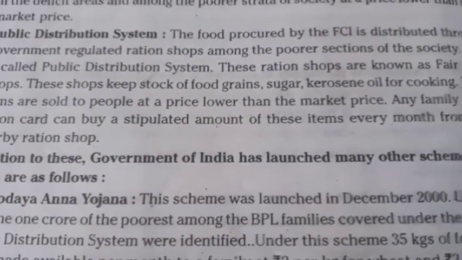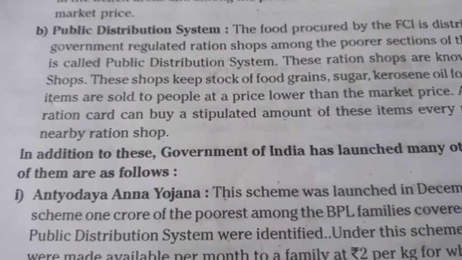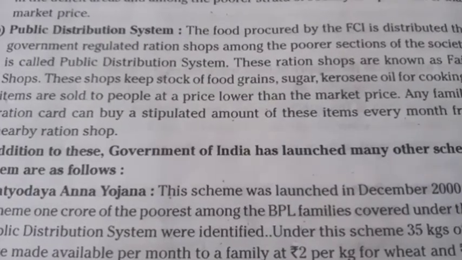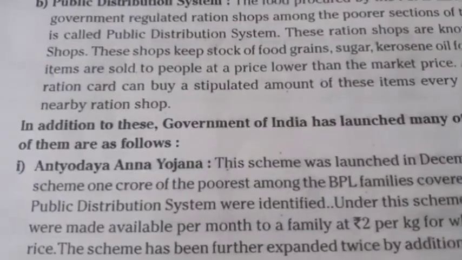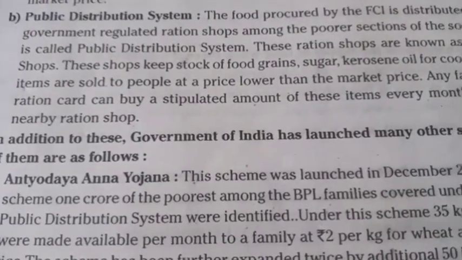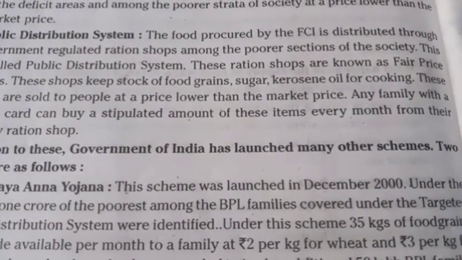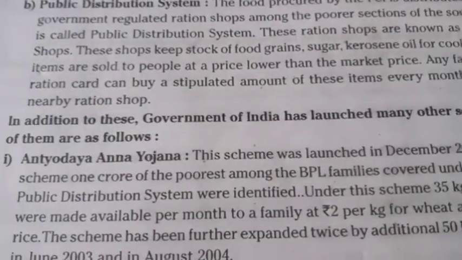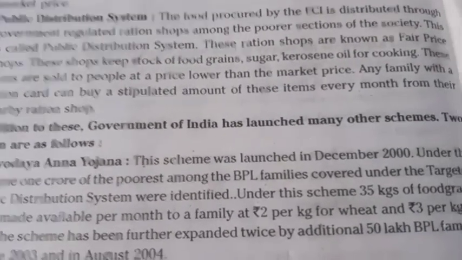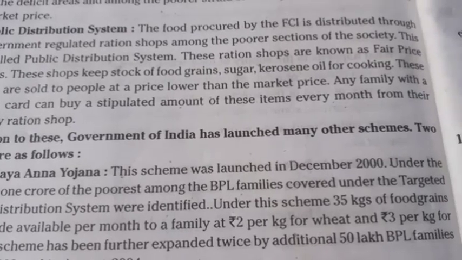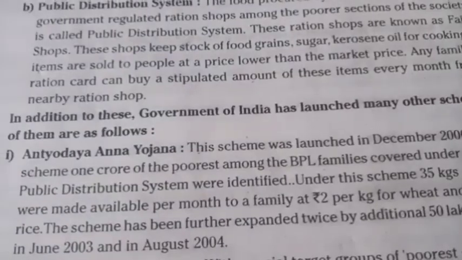This scheme was launched in December 2000, and 1 crore of the poorest among the BPL families covered under the targeted public distribution system were identified under this scheme. 35 kgs of food grains were made available per month to a family at rupees 2 per kg for wheat and 3 rupees per kg for rice.